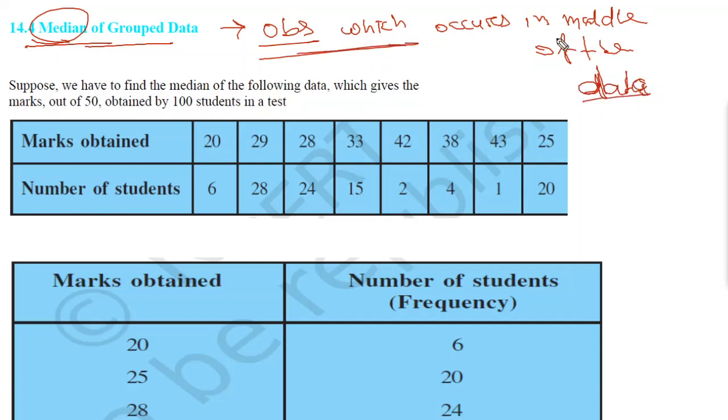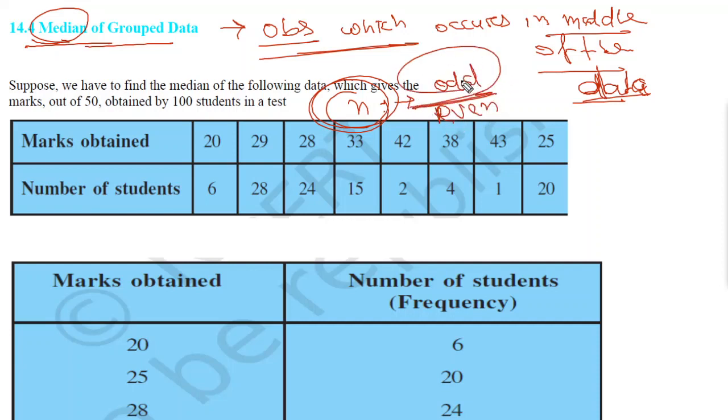So how we can find middle of the data? For that we have to find n. And who is n? N is the number of observation. The n may be odd or may be even. When n is odd, median is the n plus 1 by 2th term, and this is for odd.